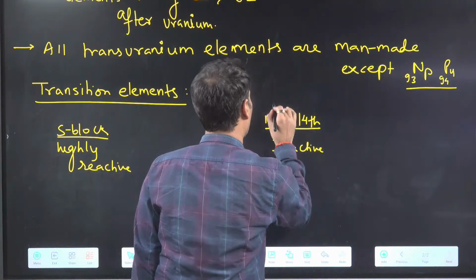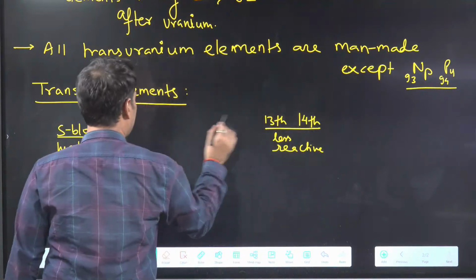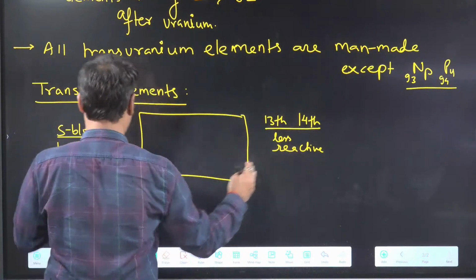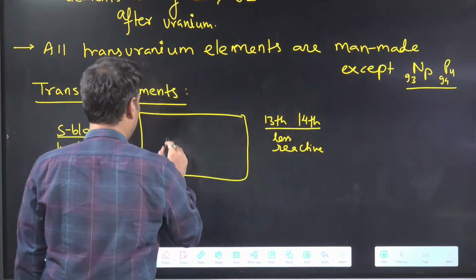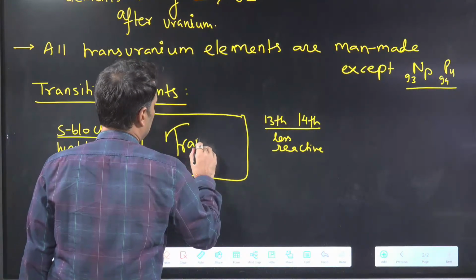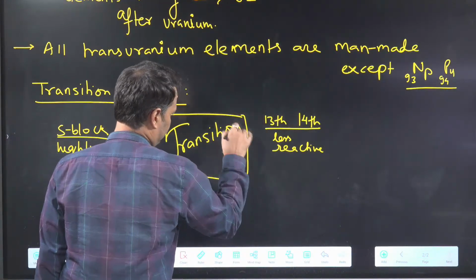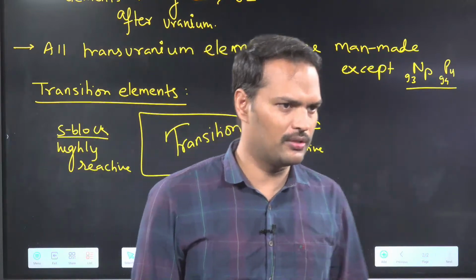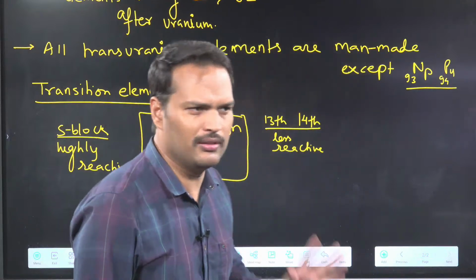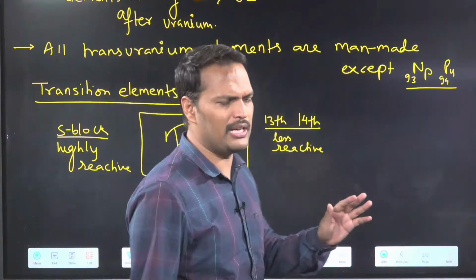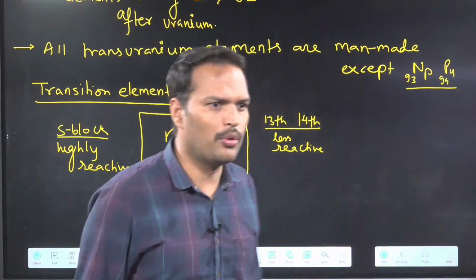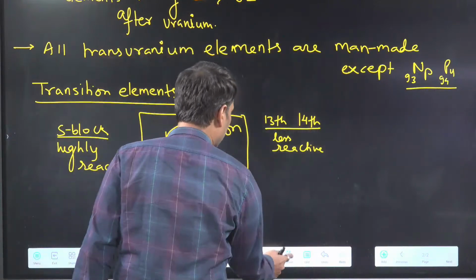Between them, more reactive and less reactive, S block and P block, we have transition. This is according to English, which we are not much interested in. We are chemistry people, we will think technically.